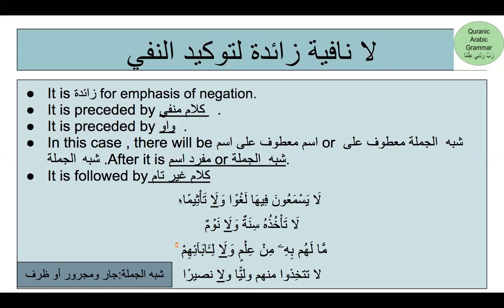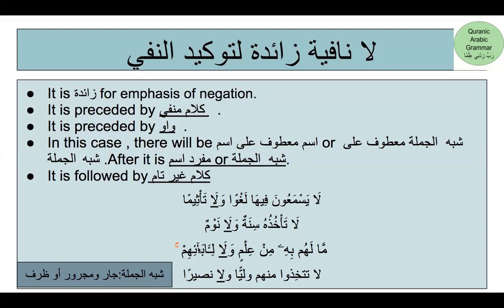After it, you are going to see only a mufrad ism or shibhul jumla. It is followed by kalam ghair tam, because sometimes you may see sentences after la that is preceded by negation. But if it is followed by a sentence, you cannot call it la nafiya zaida li tokid nafi. For this particular la, you will see it being followed by either a mufrad ism or shibhul jumla.